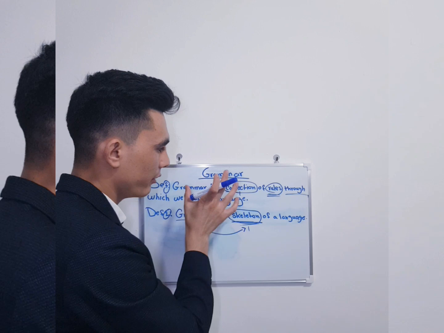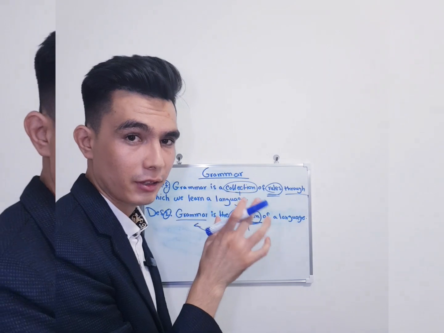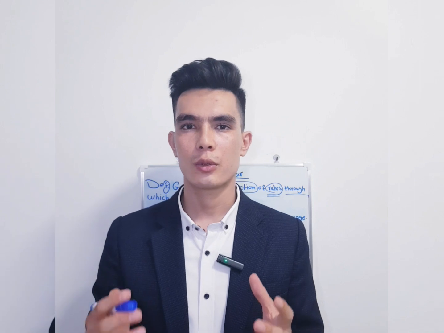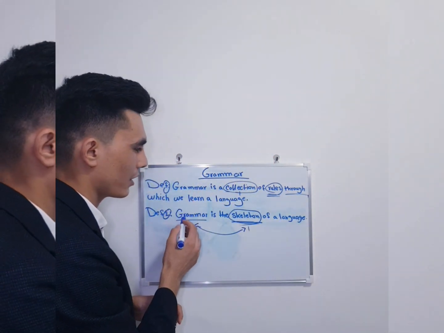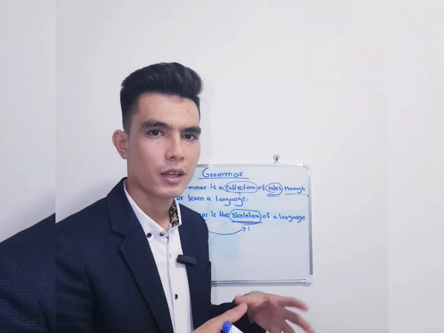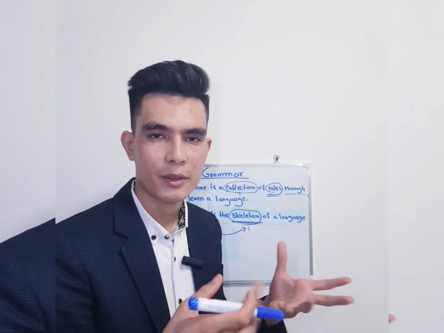Here we have listed two definitions, which are not the only definitions that grammar has. There are a number of grammar definitions which different grammarians have given to grammar, but it is not necessary to study all of them, because almost all of them have the same concept, and our goal is to get the concept of that, to understand that. So these two definitions can give us enough information about how grammar works in a language, or what grammar actually is.